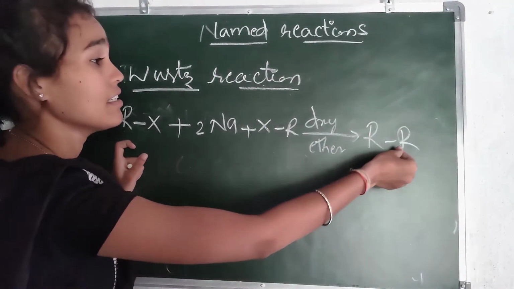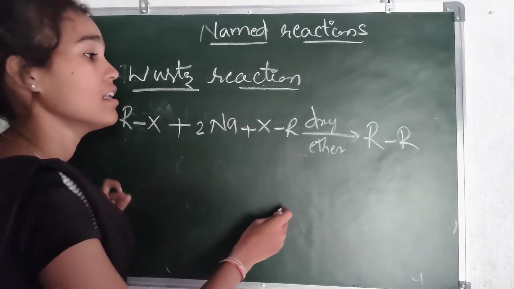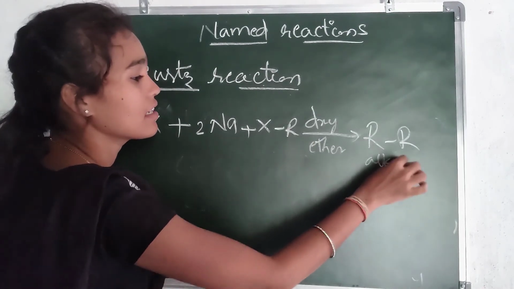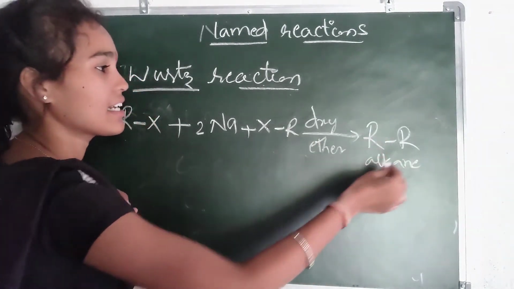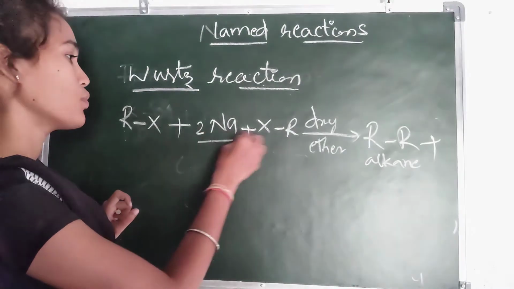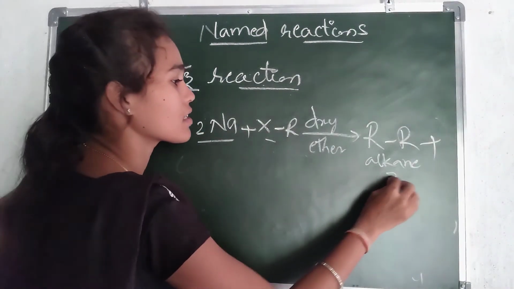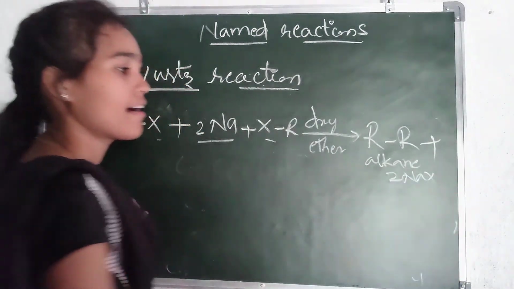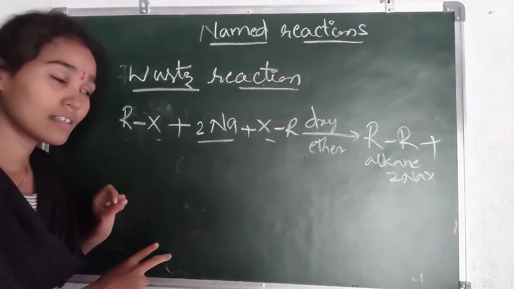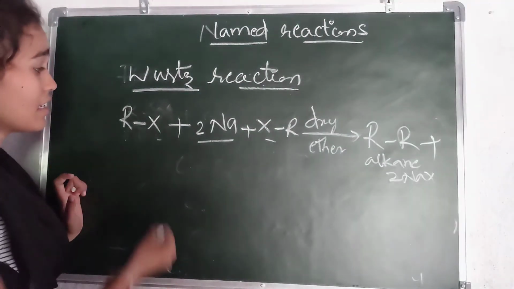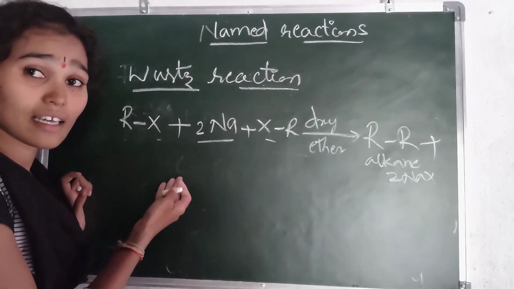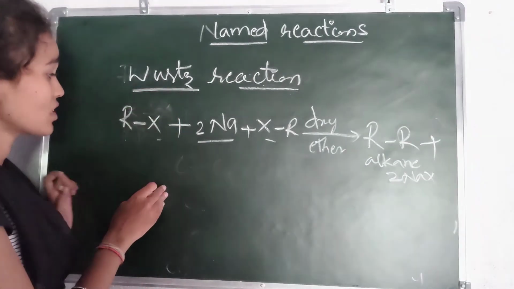Here we are getting an alkane, with a single bond, and the leftover is 2NaX, sodium halide. Which is clear. Now we can write the examples. What is the Wurtz reaction here?